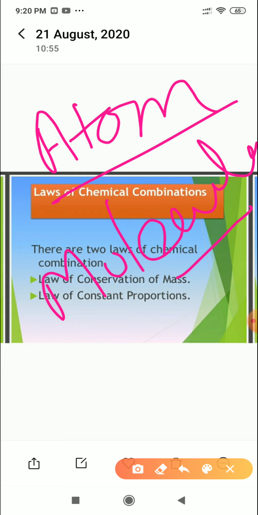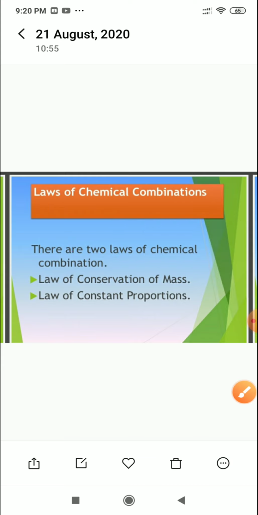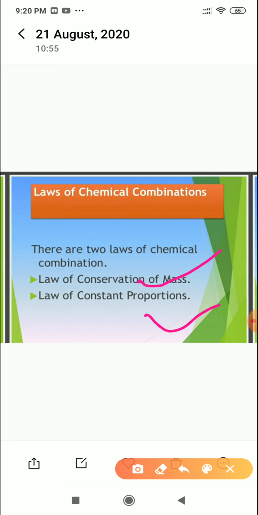In today's video we are going to discuss the two laws of chemical combination. The first is called the law of conservation of mass. The second is called the law of constant proportion. Now, what are these laws, how will we solve the numerical questions related to these laws, and who has given these laws?